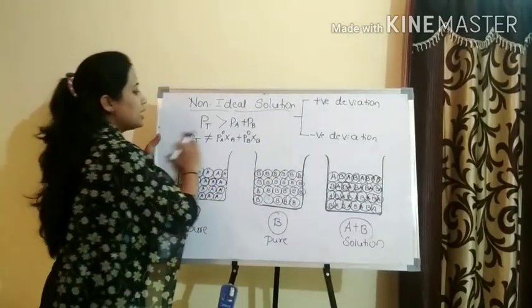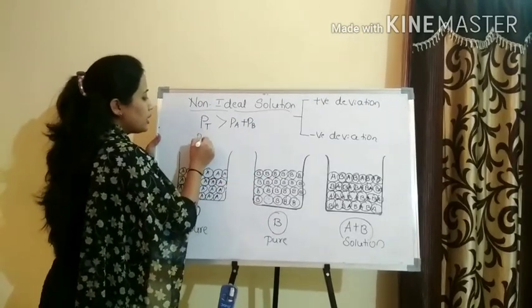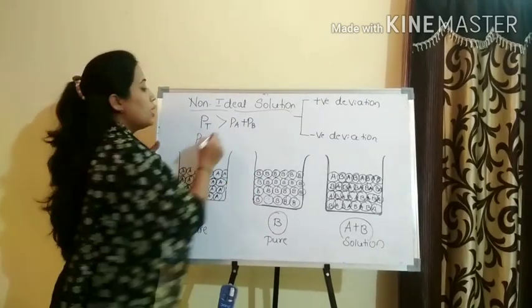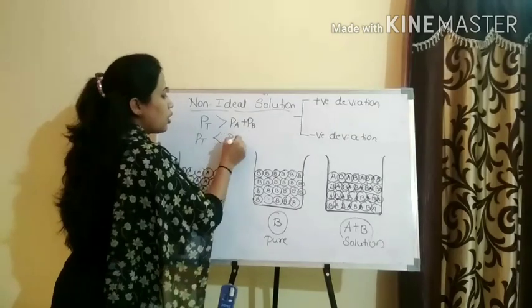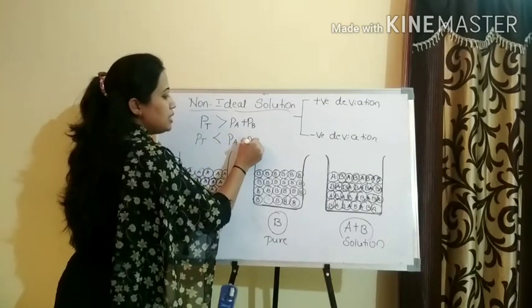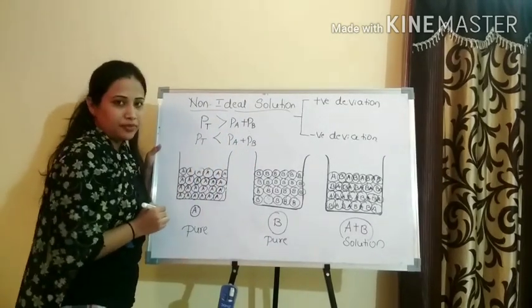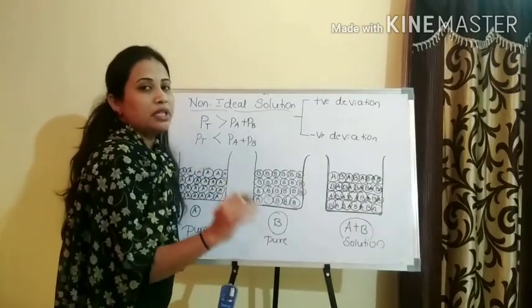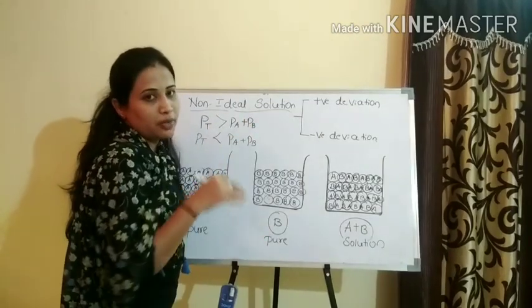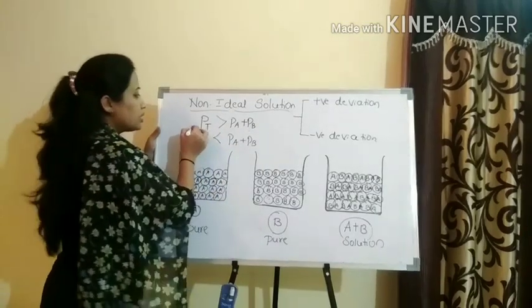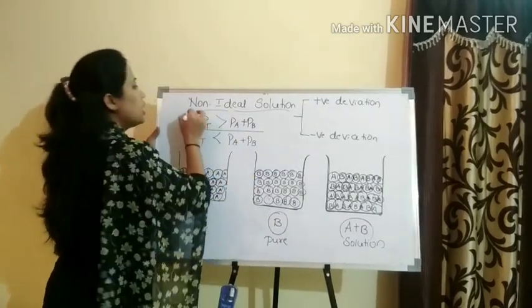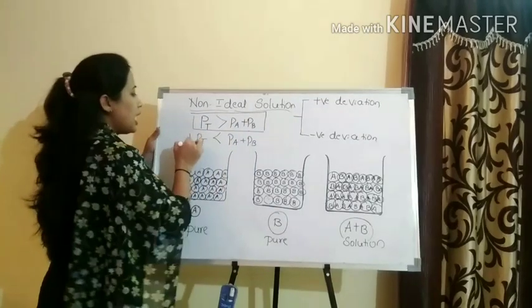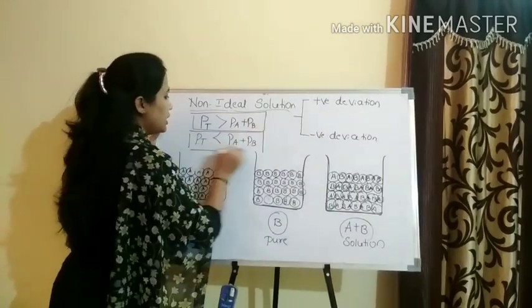Similarly, the P total obtained can be less than PA plus PB. However, they are not equal. Not equal means it should be either greater or lesser. So this is the condition for positive deviation, and this is the condition for negative deviation.